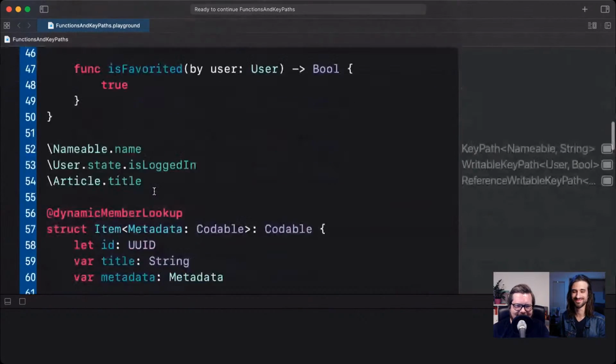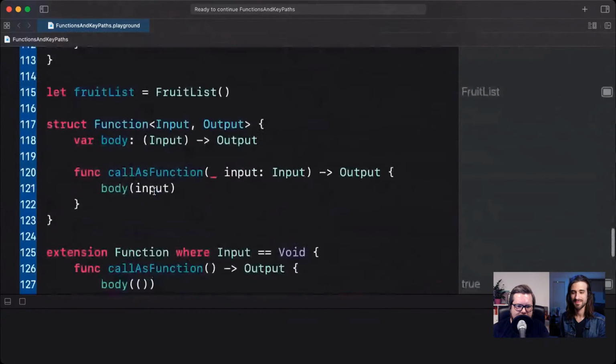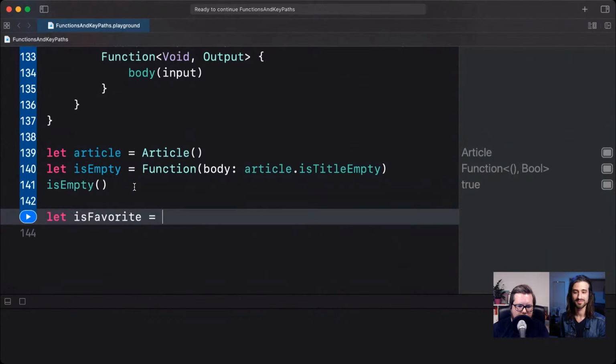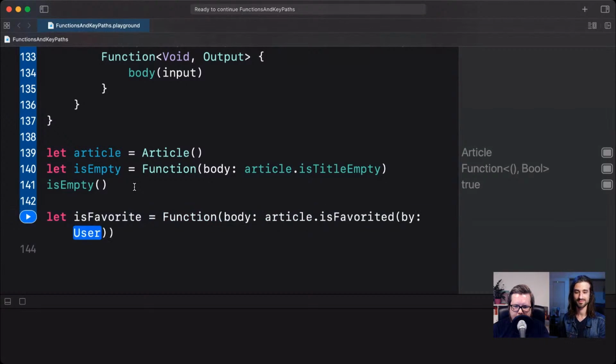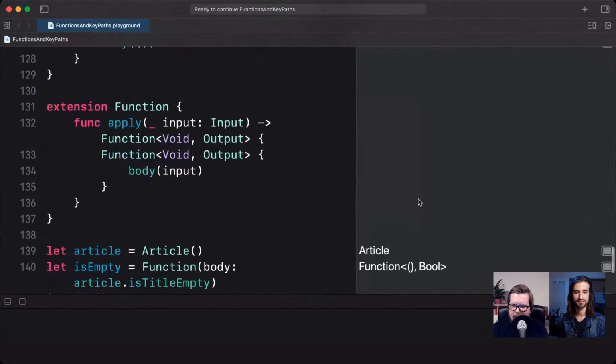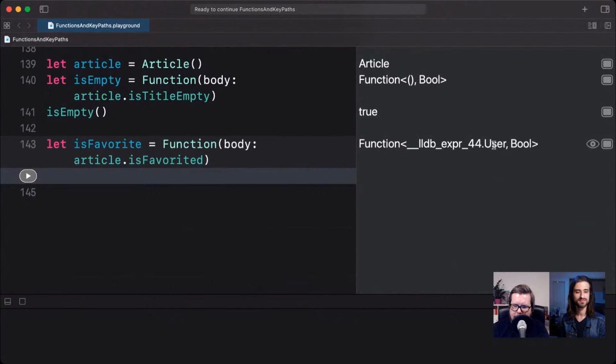Everyone's happy. So now what we can do is take our function that we had here, or create a new function, sorry. We have already isEmpty. We can say also here isFavorite, and this will be a new function with a body, which will be article.isFavoritedBy. So we can just say isFavorited like that. Now if we run this, we can see on the right here we have a function, which is again this weird lib expression, but it's a user as input and Bool as output. So that's what we would expect, right? We give a user as an input to this isFavorited method, and we return a Bool back. But what then if we wanted to have a version of this that is specific for one user, right?